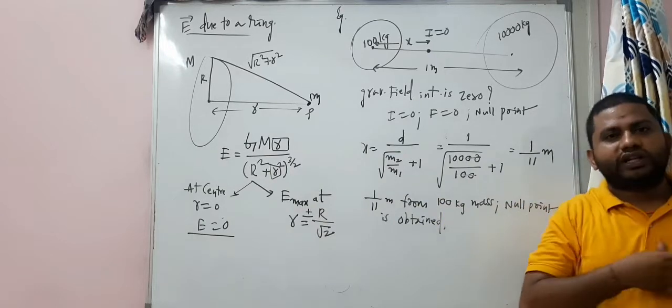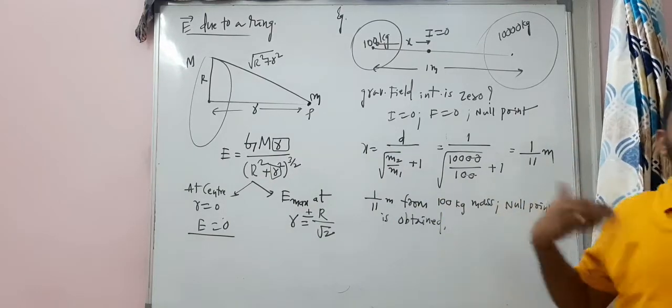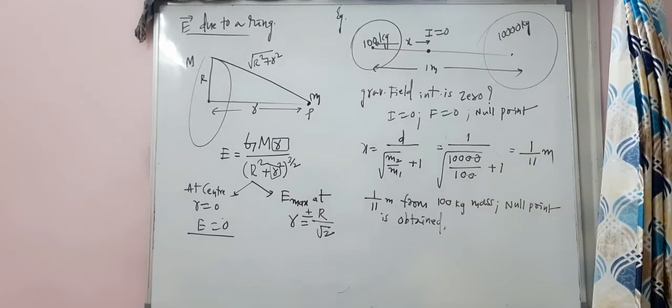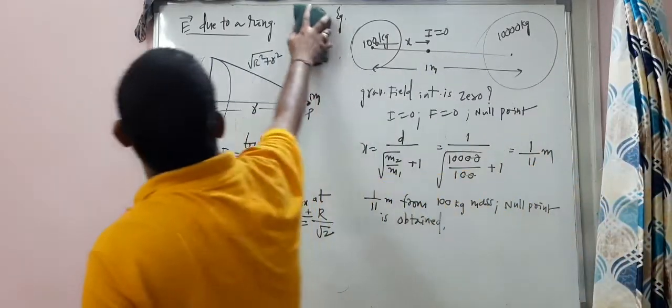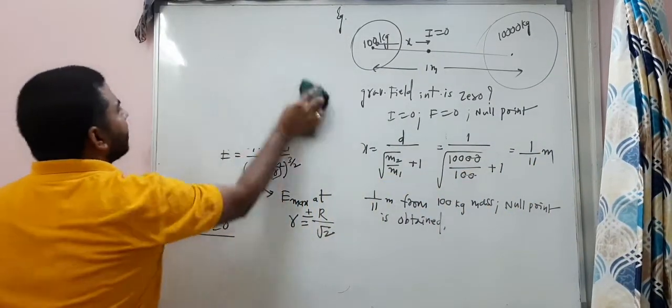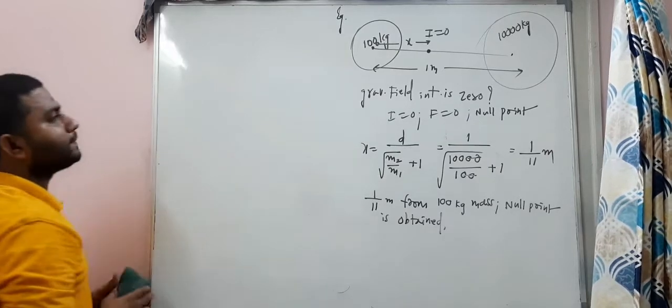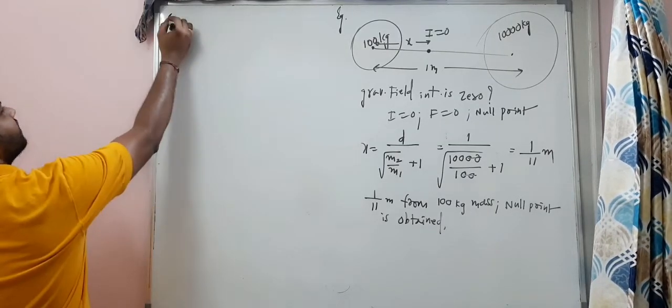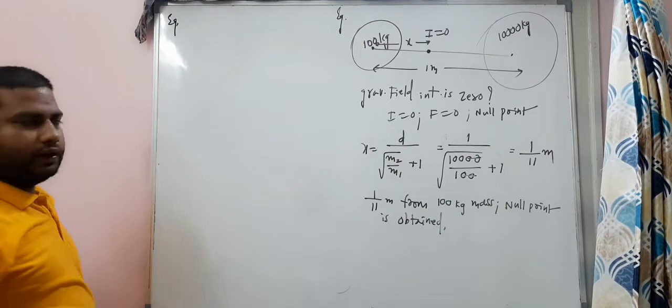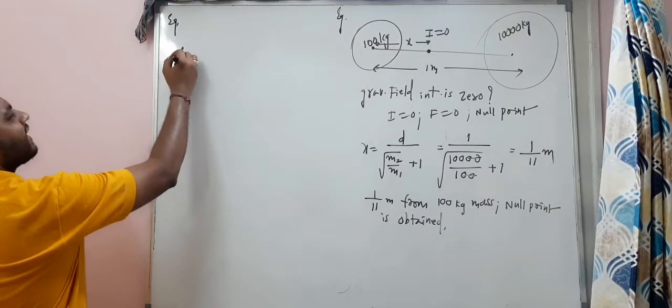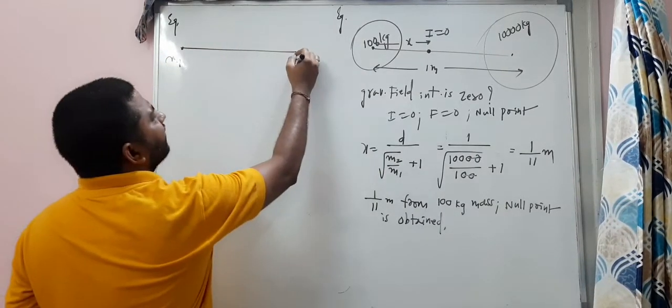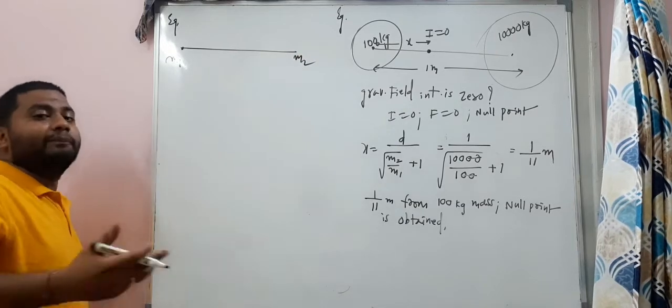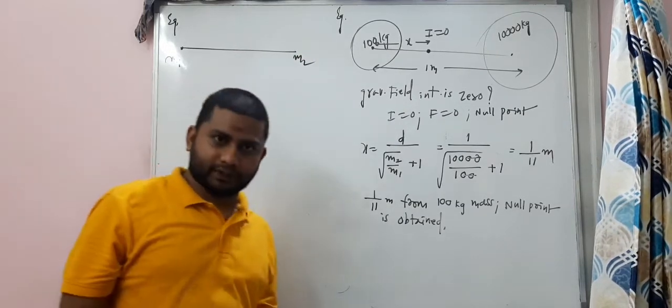Let's move on to a different question. One more model I just wanted to show you. Let's move on, right? So the next model question, see how simple it is. There is a mass m1. There is another mass m2. This question will build up your confidence in the concept.